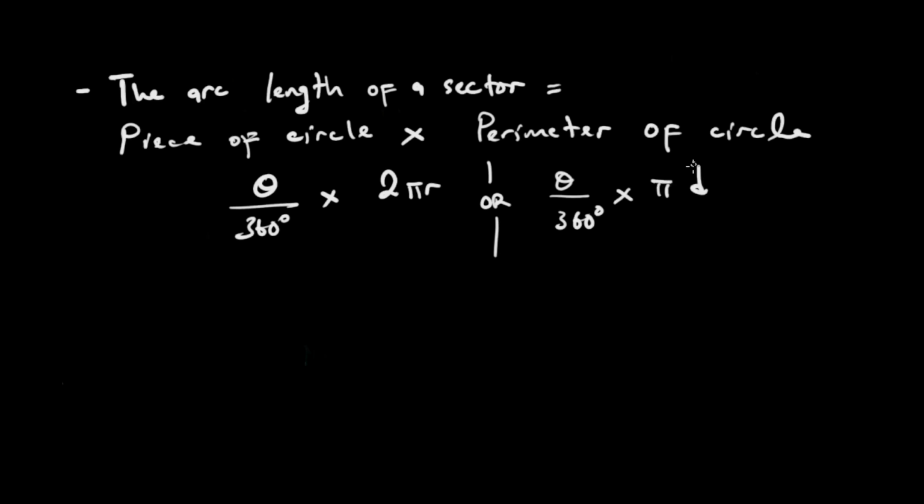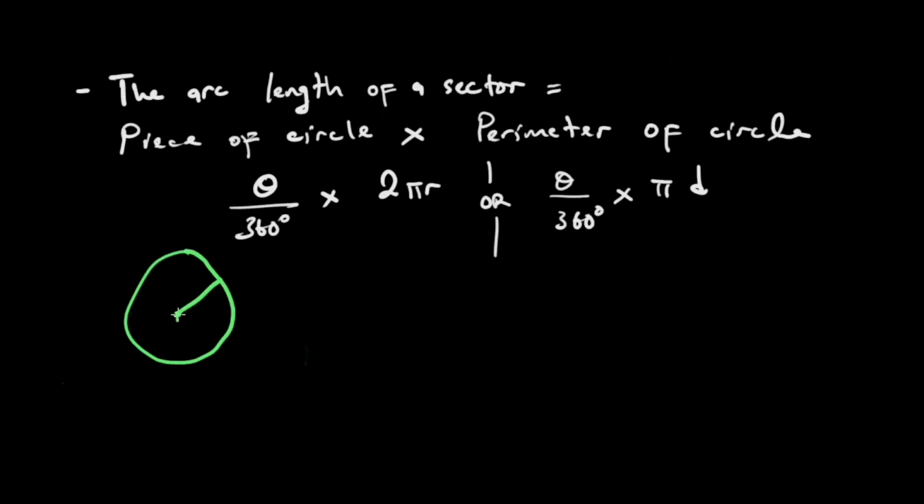2 pi r and pi d is the same. These are the definitions of the perimeter of a circle. Imwe yacho tikudefine using radius, imwe yacho tikudefine using the diameter. Saka we have a circle,